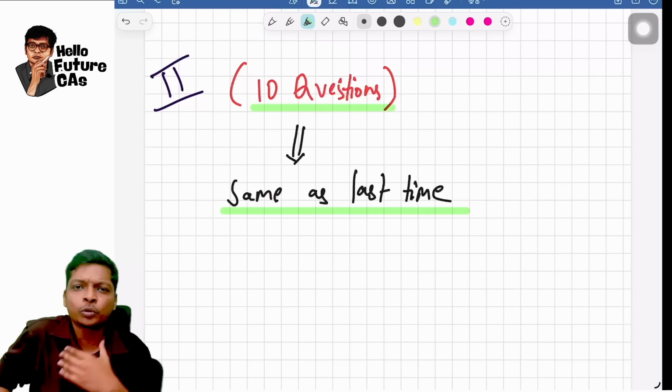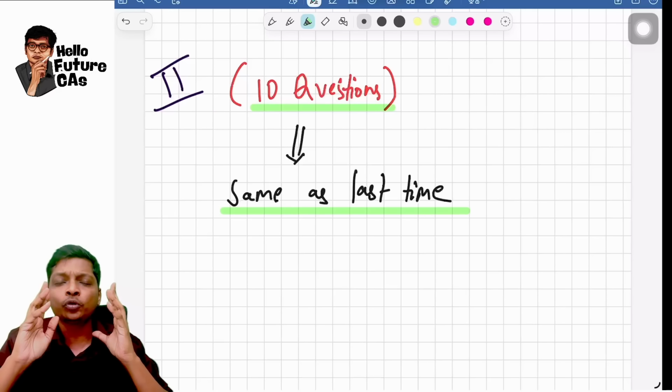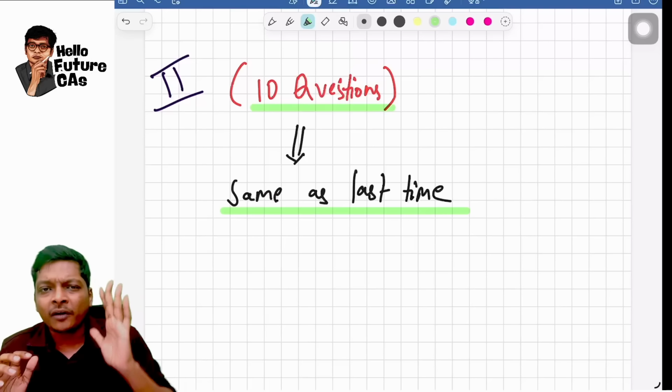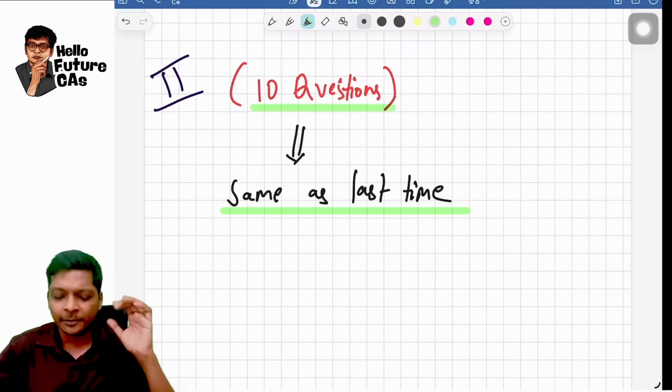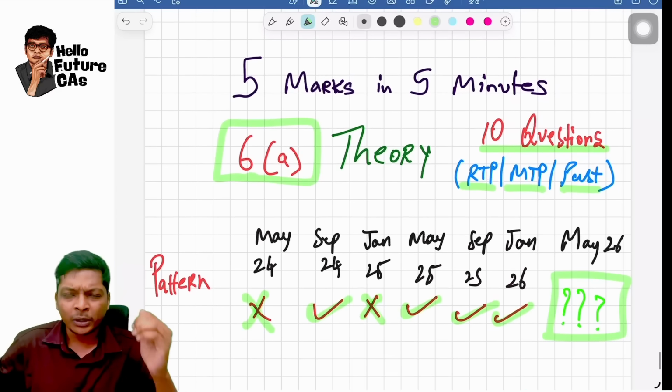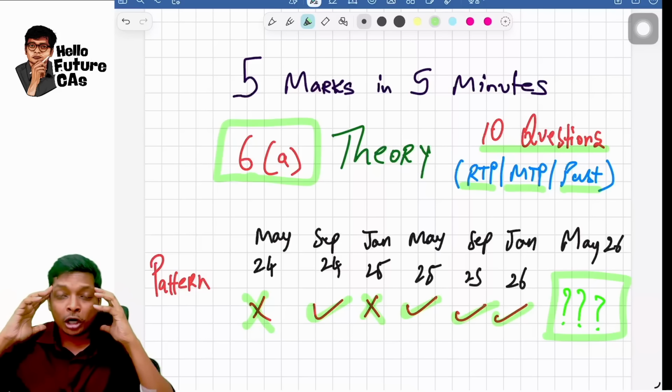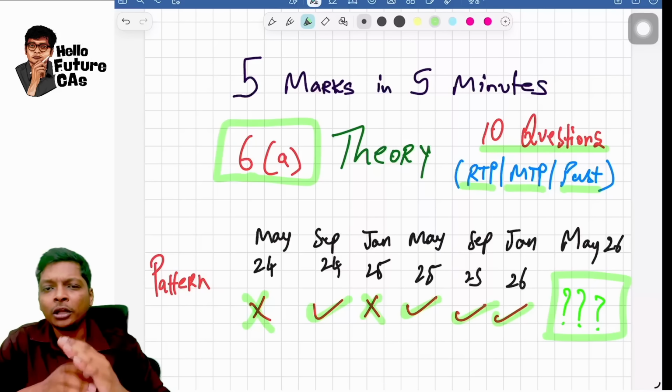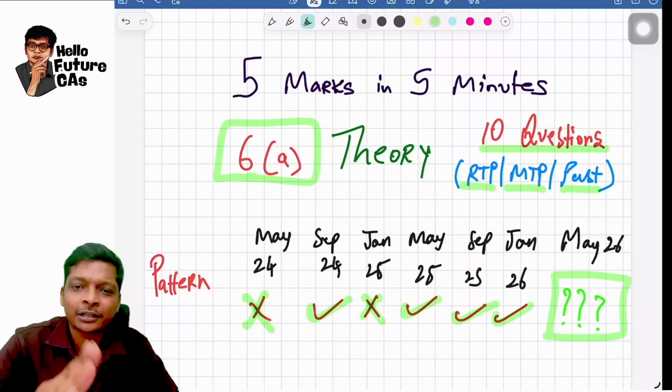and I know you still have close to more than 1 day left for your exams. If you solidly spend 1 to 2 hours, all these 10 questions of theory will be done, and if it comes in the exam, you are ready, and if it still doesn't come, your knowledge is fully ready, guys, and that's what we need. All the best, keep studying and move on to the next 10 questions now.